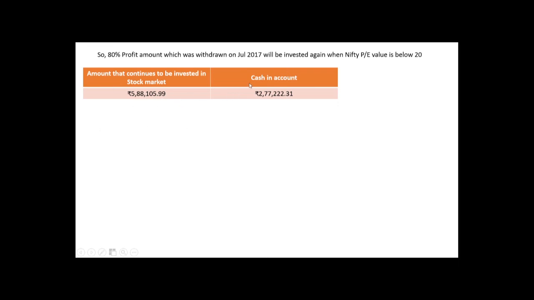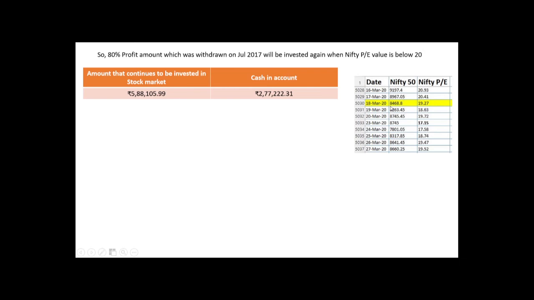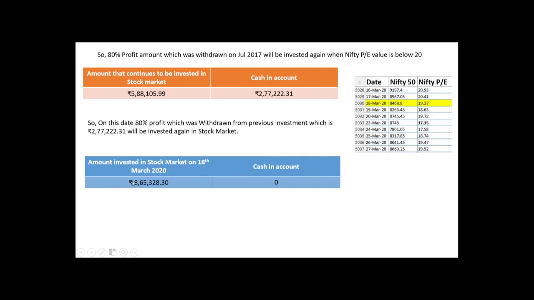Next, we are investing this amount when the Nifty P/E value comes below 20, which happened very recently due to COVID-19. And on this date, we will invest all this amount into the stock market. And 8,65,000 continues to be invested in the stock market.